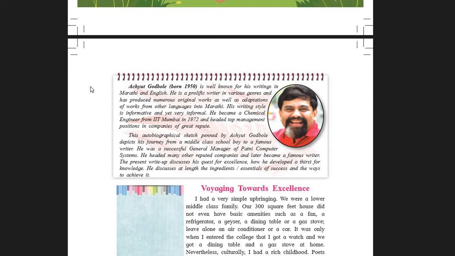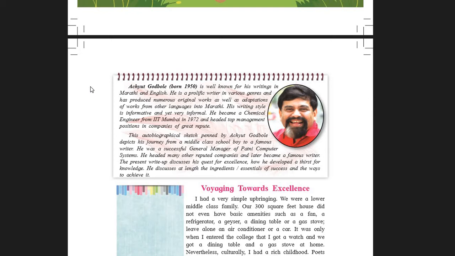So students, this text is going to be very effective as far as your learning purposes are concerned, because this text will show you the ways towards achieving excellence. And Sir Achyut Godbole will help us find out the right ways one should follow as far as career orientation is concerned.